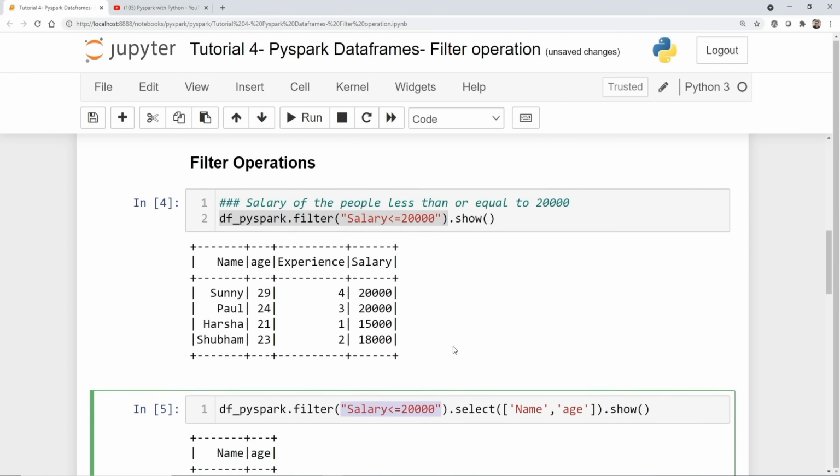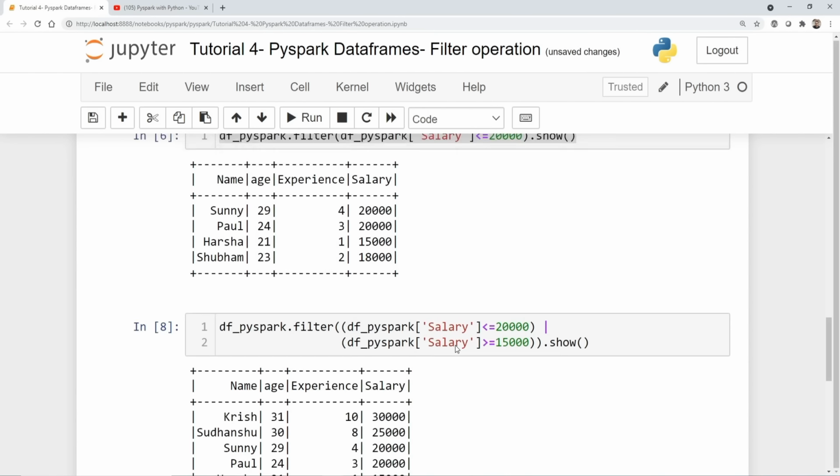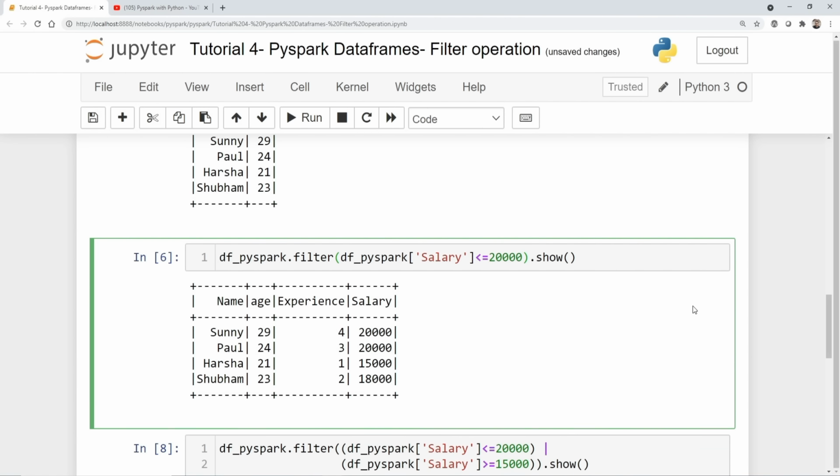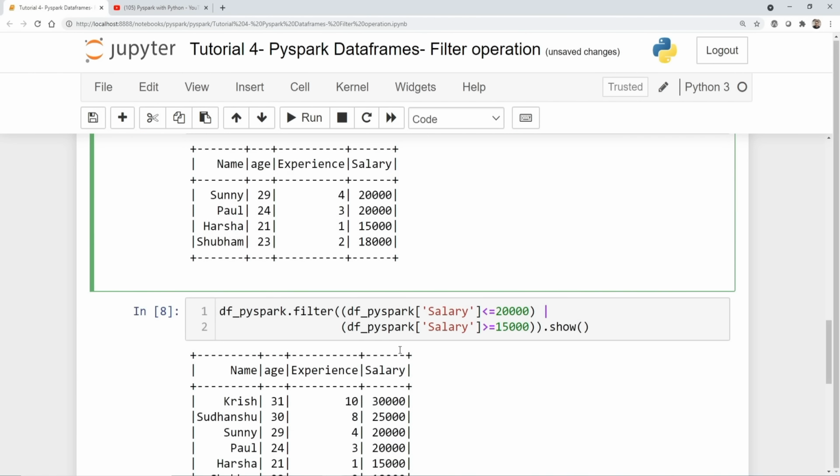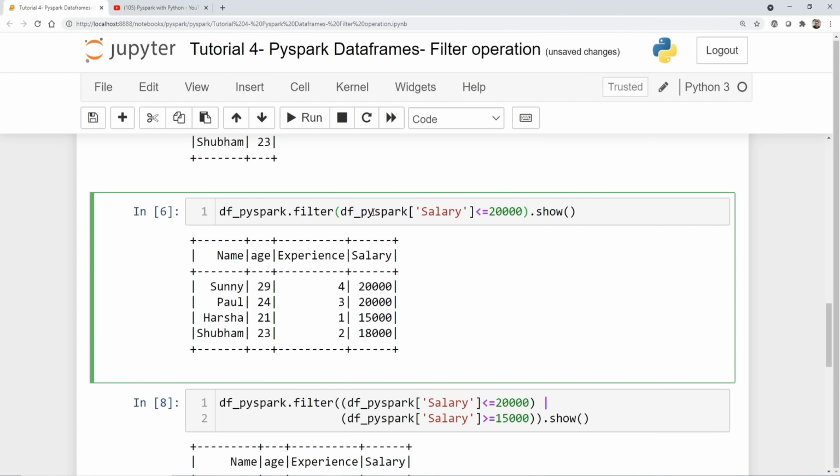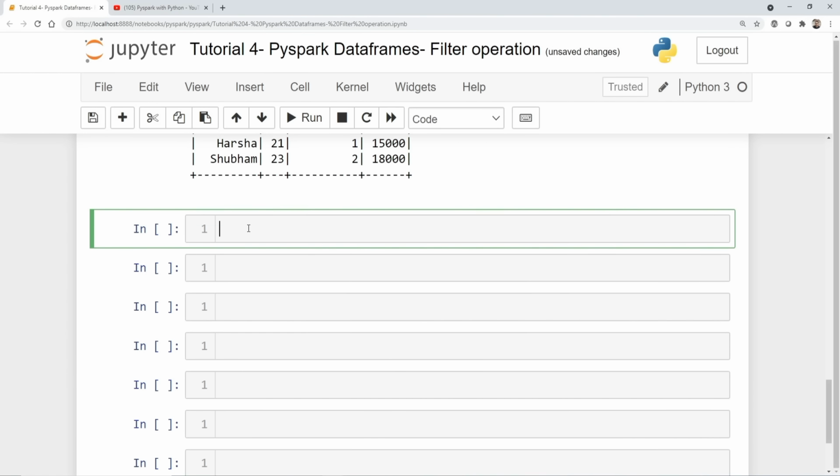Okay, one more operation is pending. I can also write it like this. See this, everybody. I can use the operation called the NOT operation. Let's see how this NOT operation works. Basically, we call it the inverse condition operation. So I'll use this, and inside this I can put a NOT condition, like this. So I'll say this is a NOT of df_pyspark salary is less than or equal to 20,000.